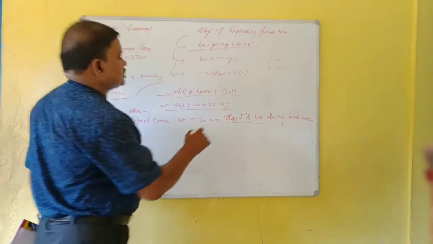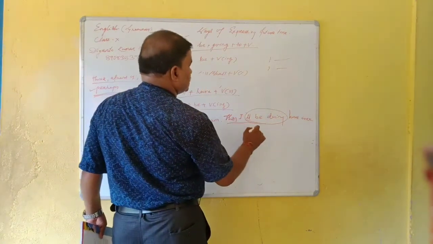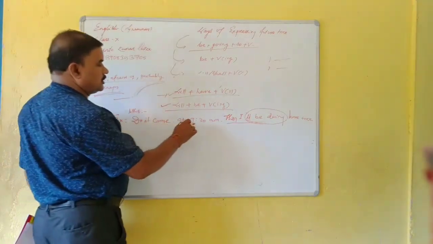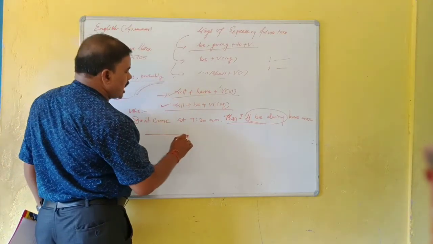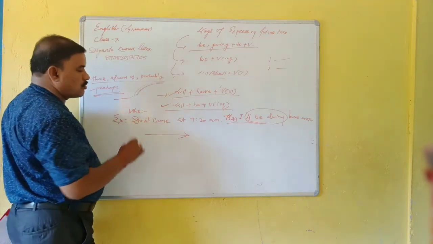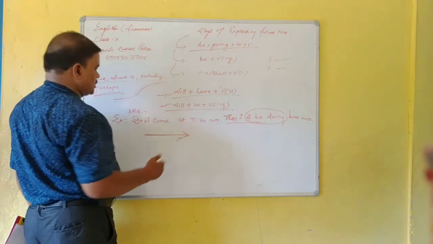So here this one is shall or will be plus verb ing. It means at 9:30 this action will be progressing. What is the action? Homework. The process of doing homework will be progressive.